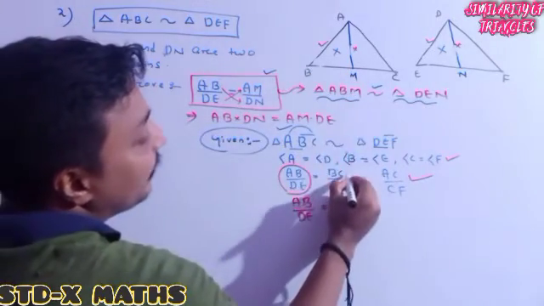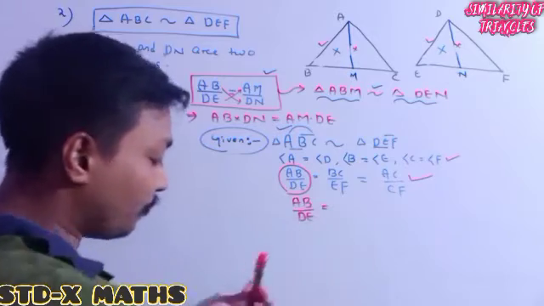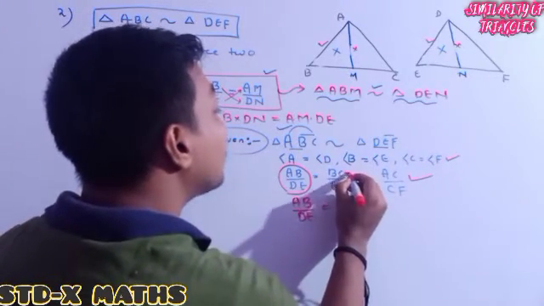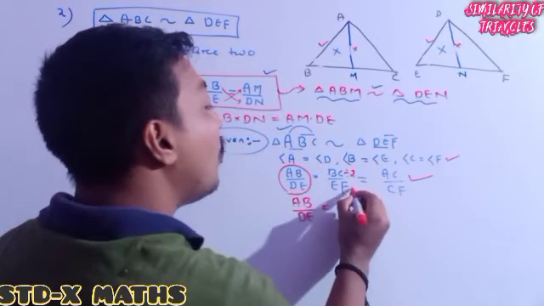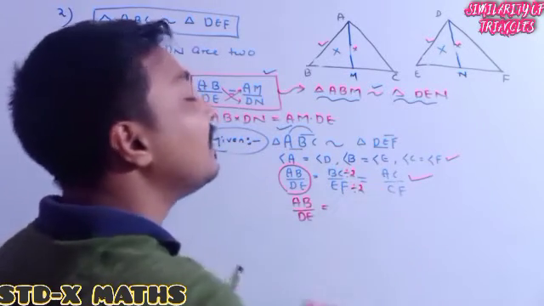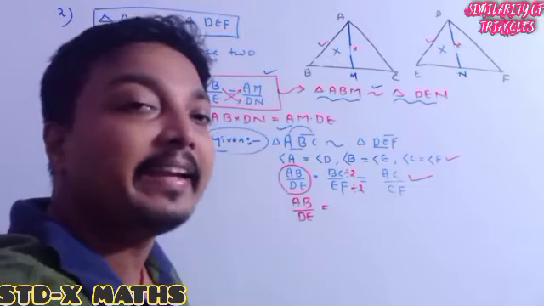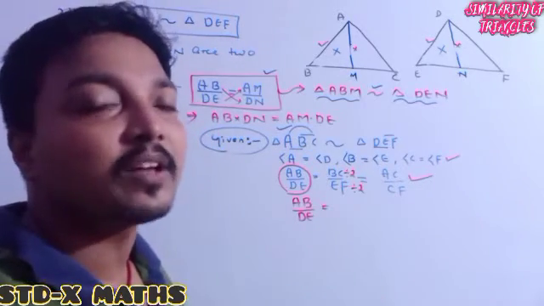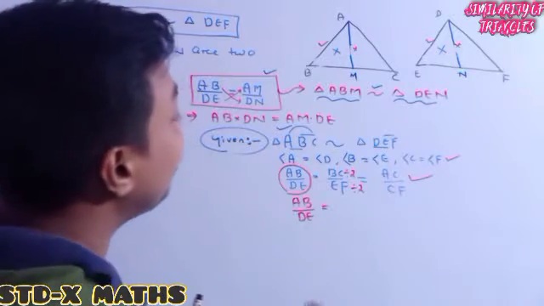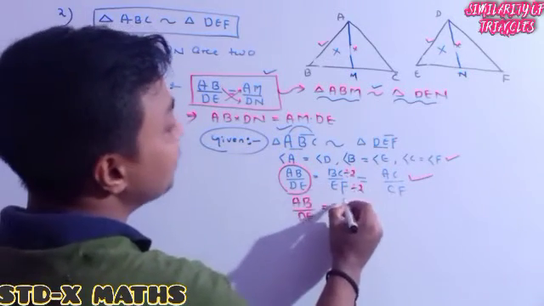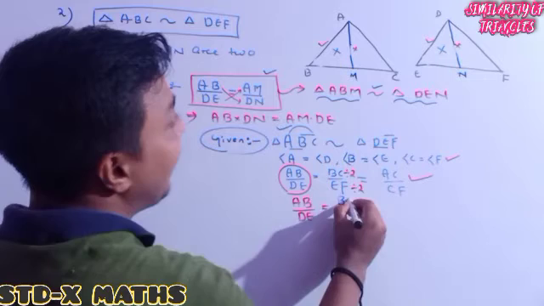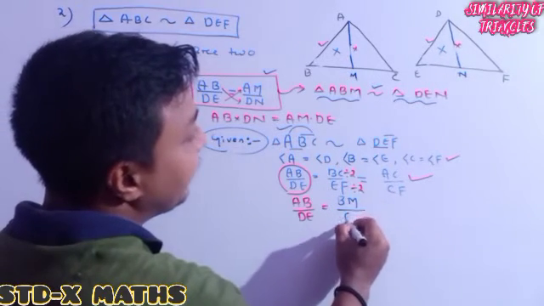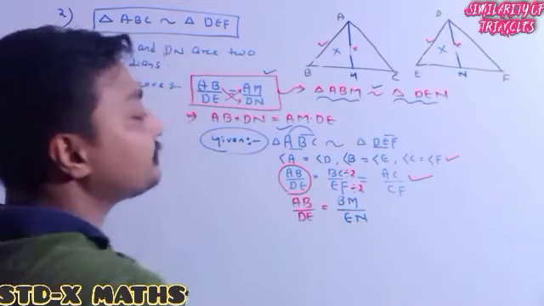BM I can get whenever I divide BC by 2. So here the numerator I will divide by 2, and the denominator also I will divide by 2. On dividing the numerator and denominator of a fraction by the same number, the fraction will remain the same. So BC divided by 2 means BM, and here EF divided by 2 means it is our EN.